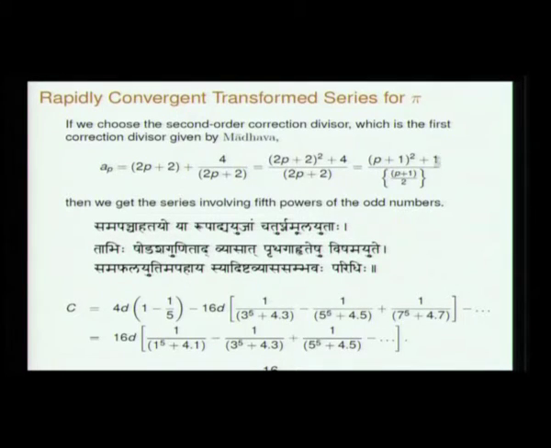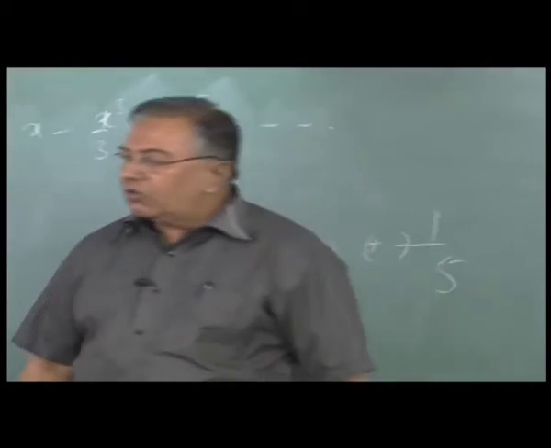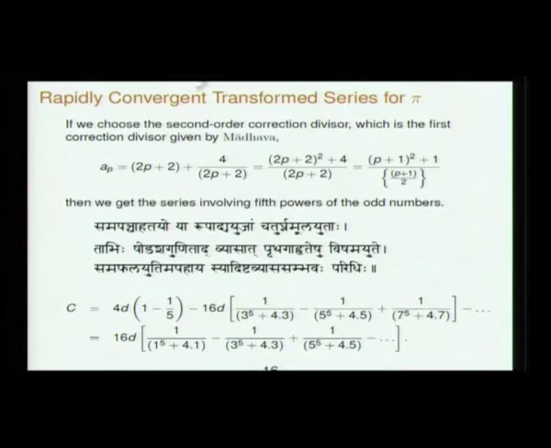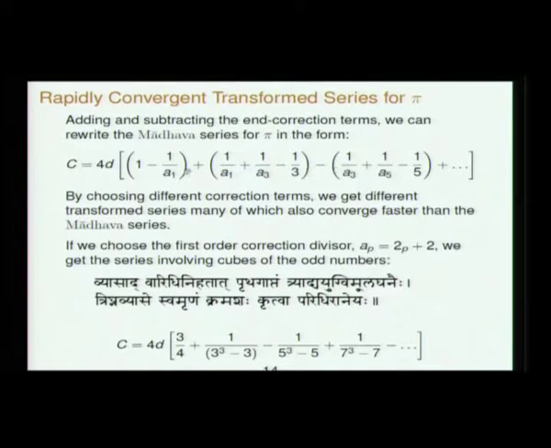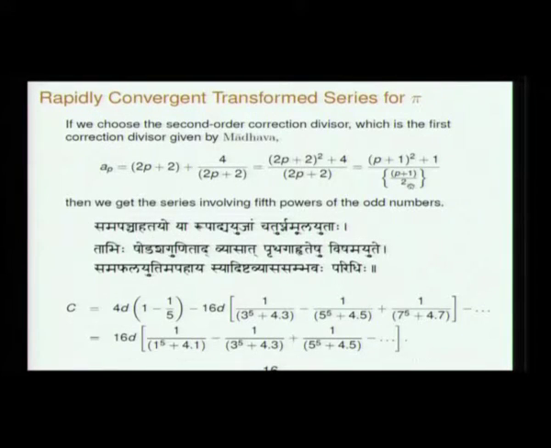Now let us put the first correction stated by Madhava as AP. If you do that, you are going to get fifth powers of successive odd terms as in this series. So that is even more faster convergent. If you take 1 by AP to be this, and plug it in this formula for the transformed series, what you are going to get is this: C is 4d into 1 minus 1 by 5 minus 16d, 1 over 3 to the power 5 plus 4 into 3, minus 1 over 5 to the power 5 plus 4 into 5.